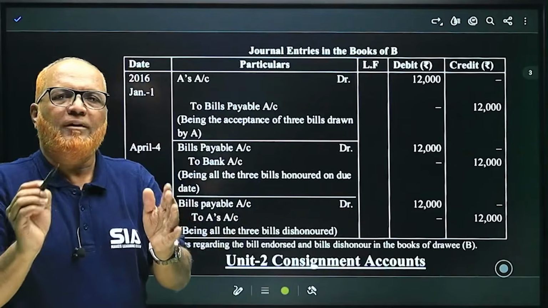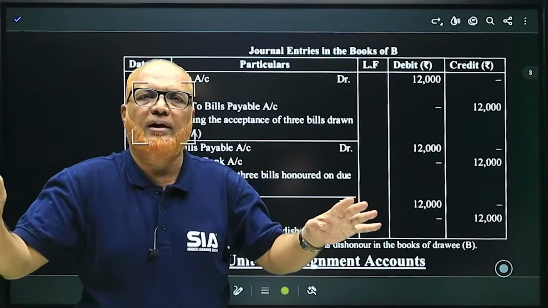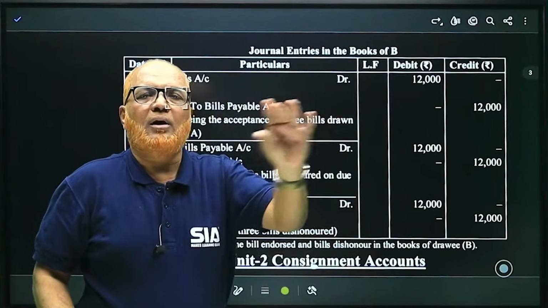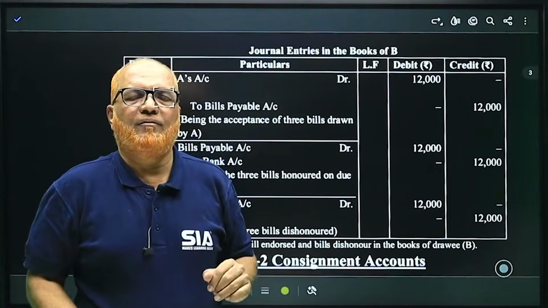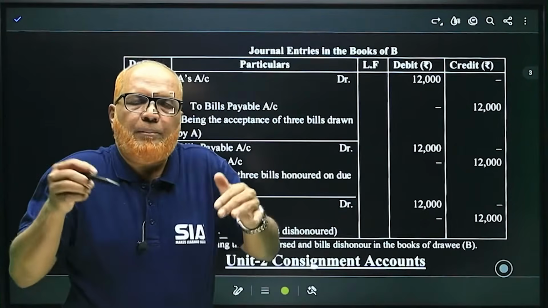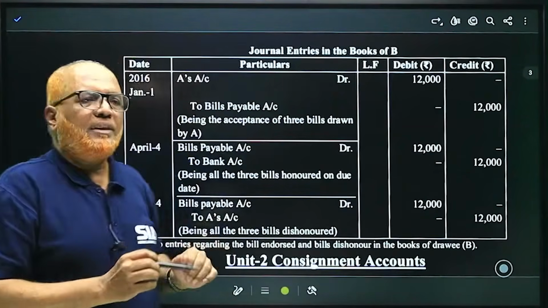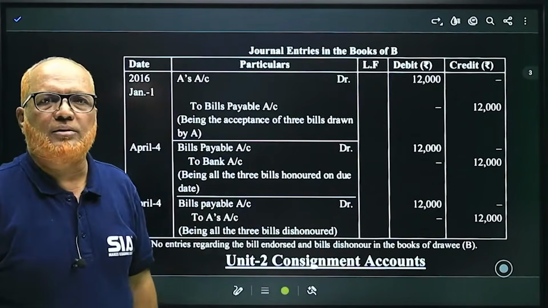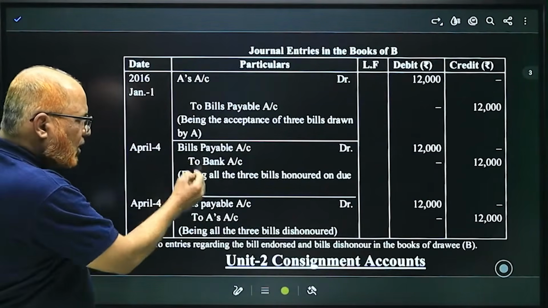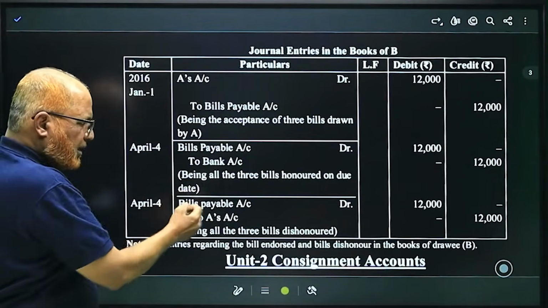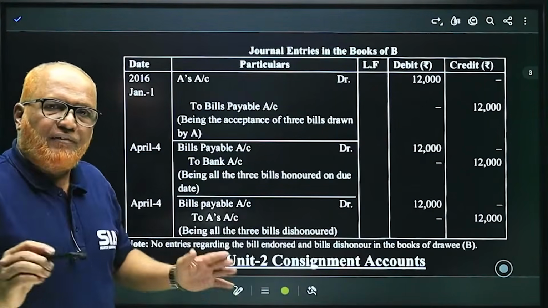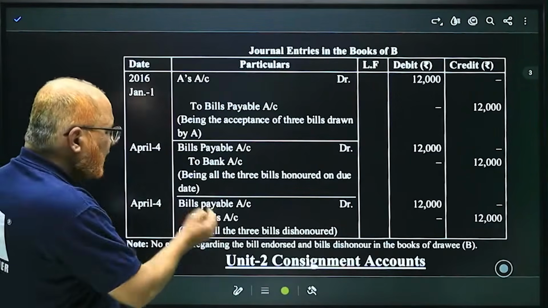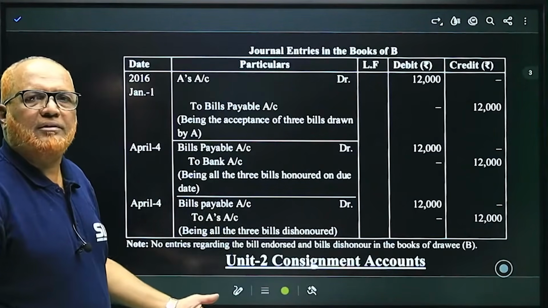First case is all the three bills will be honored. Then the entry will be Bills Payable Account debit to Bank Account when the bills are honored. When the bills are dishonored, then Bills Payable Account debit to A's Account. See, what is the difference between this honor and dishonor? Bills Payable Account is debited anyway. If it is honored, to Bank. If it is dishonored, to A's Account. All the three bills. That's all.